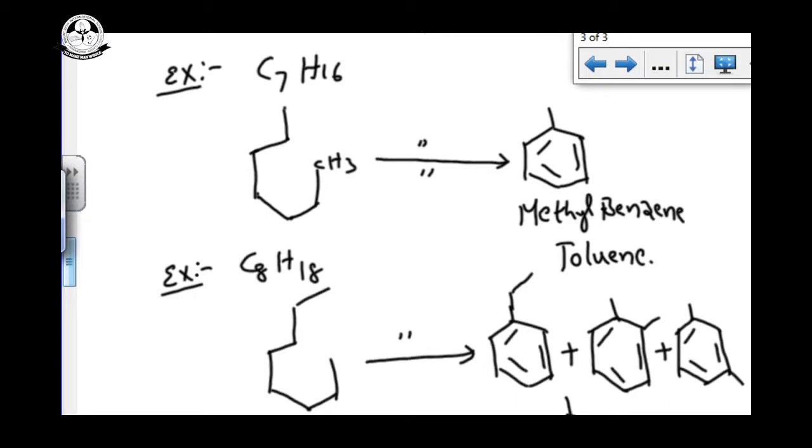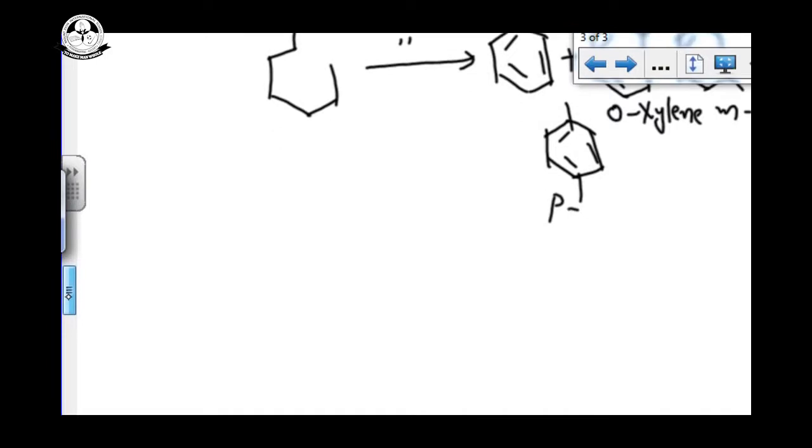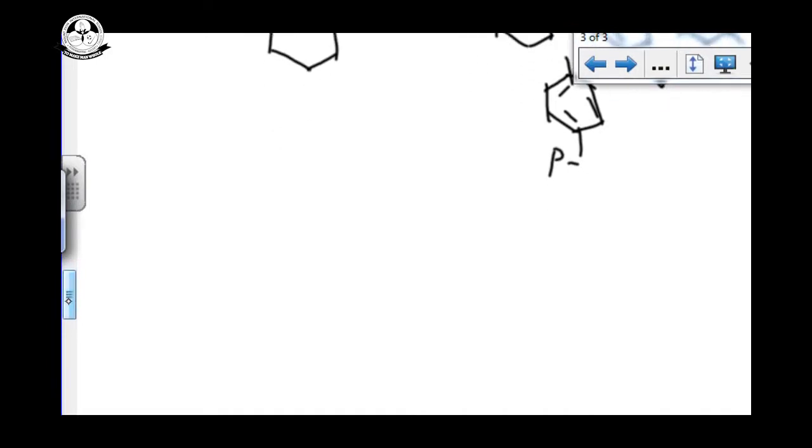So the first compound is ethyl benzene, the second is 1,2 dimethyl benzene, the third is 1,3 dimethyl benzene, the fourth is 1,4 dimethyl benzene. That is called xylene: o-xylene, m-xylene, and this is p-xylene. So we can get different substituted products. This is called aromatization. Aliphatic compounds are converted into aromatic compounds in the presence of the catalyst, using high temperature and pressure.